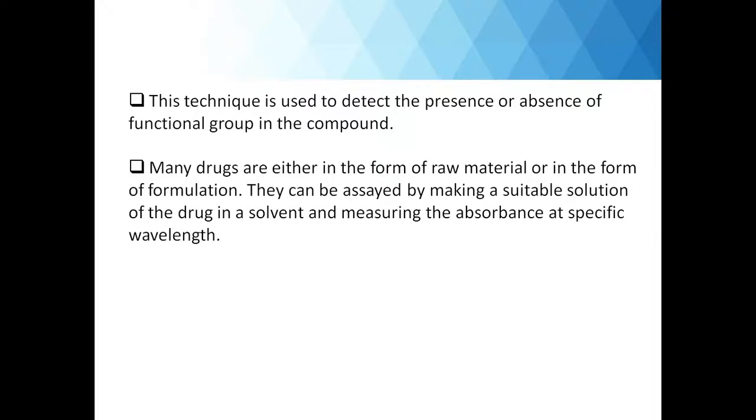One of the important applications is to perform the assay, that is, to find out percentage purity. Drugs are either in the form of raw material or in the form of formulation. So percentage purity in API as well as in the formulation can be found out with the help of UV spectroscopy. For this, we need to make a suitable solution of the drug, of suitable concentration in the solvent, and measure the absorbance at the specific wavelength.